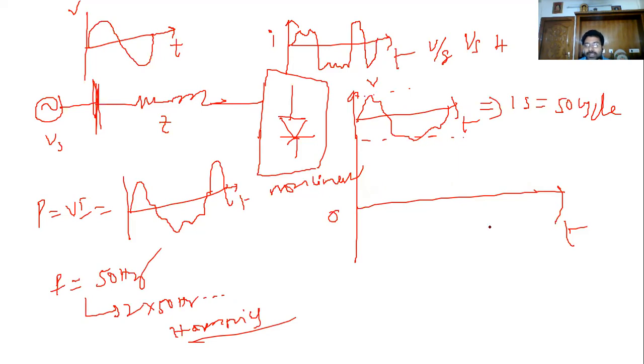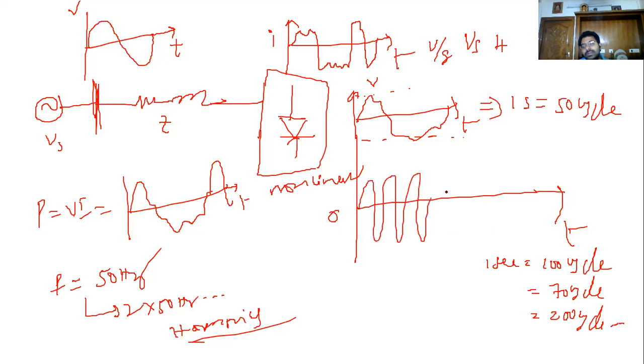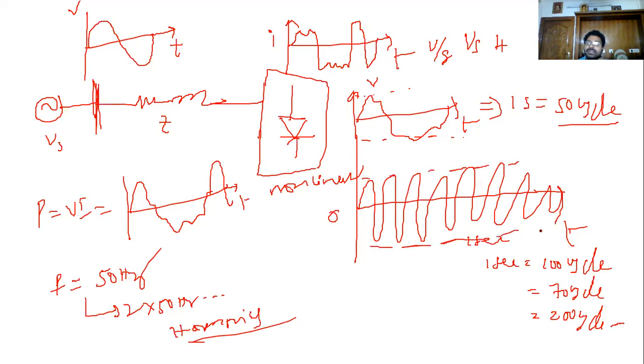But with harmonics, in 1 second it may produce 100 cycles, or some 70 cycles, or some 200 cycles, and so on. In voltage distortion, only the wave shape changes. With harmonics, the number of cycles produced in 1 second changes.